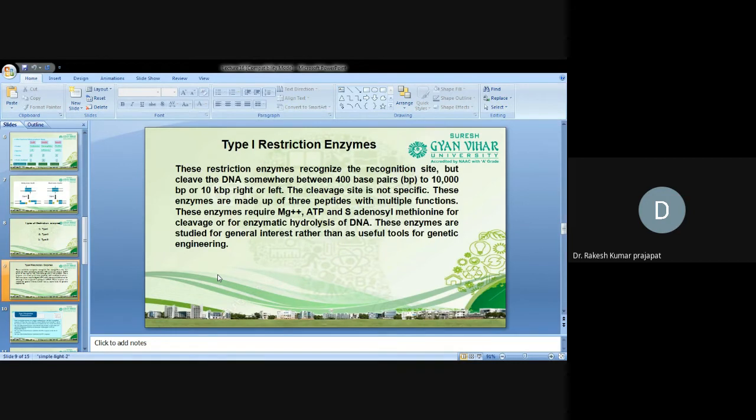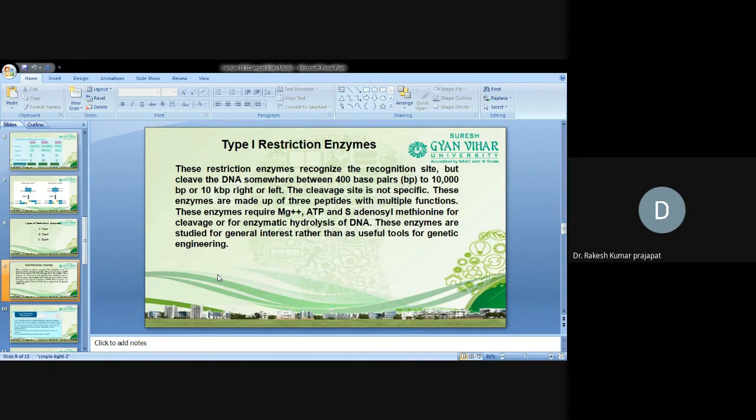Type 1 restriction endonucleases. These restriction enzymes recognize the recognition site but cleave the DNA somewhere between 400 base pair to 10,000 base pair or 10 kilo base pair, right or left. Then the cleavage site is not specific. These enzymes are made up of three peptides with multiple functions. These enzymes require magnesium as a cofactor. Magnesium as cofactor, this is the important point.